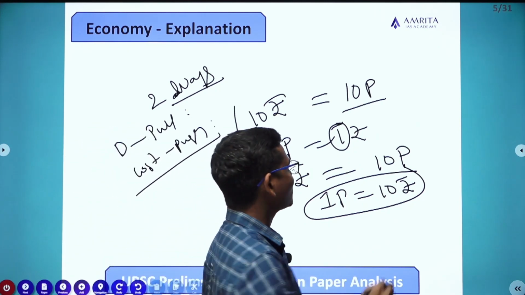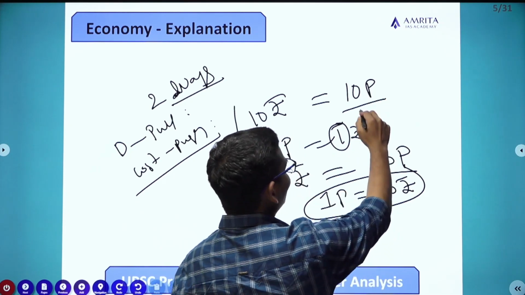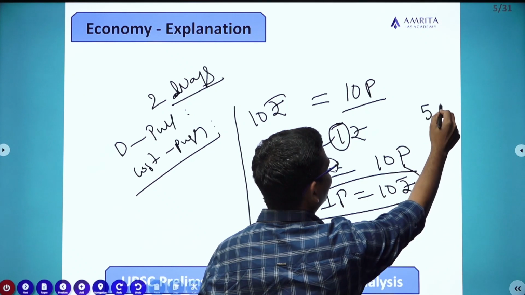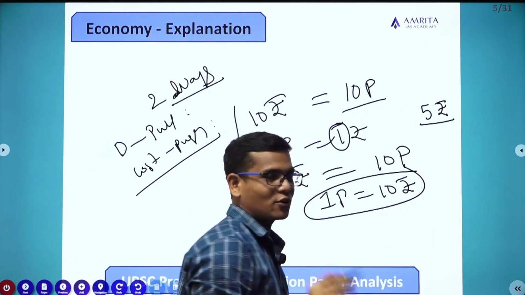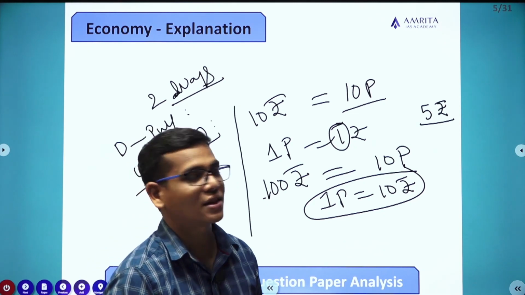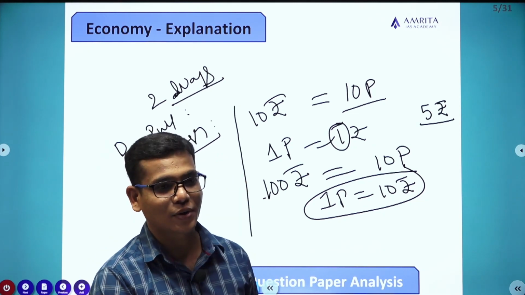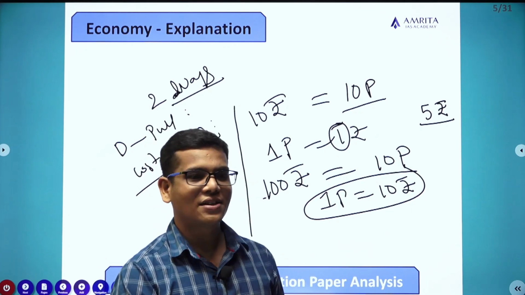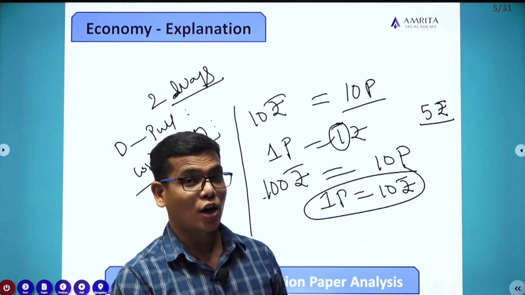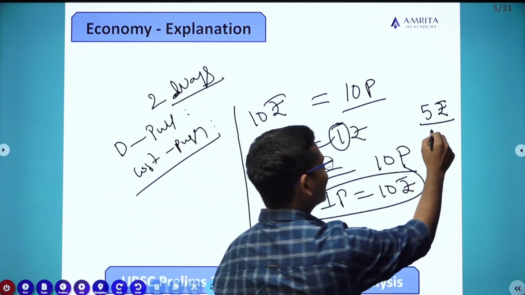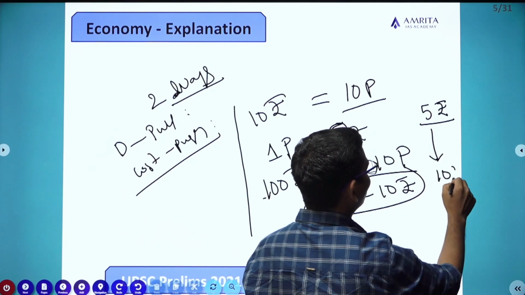Cost push in the sense, suppose one product you have manufactured and its cost is, just assume, 5 rupees. The cost involved in the production process of that item is 5 rupees. But because of one reason or another, maybe increase in wages, maybe increase in raw material cost, maybe increase in market cost, this product has become 10 rupees.